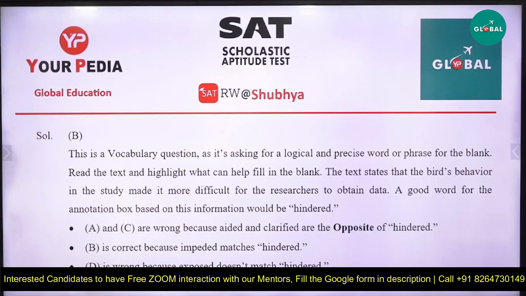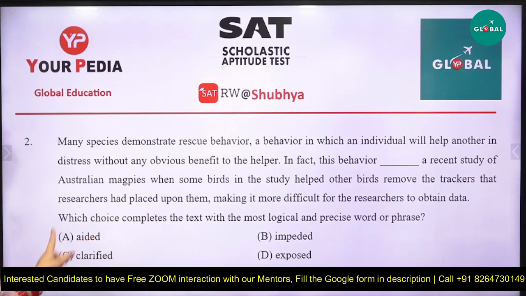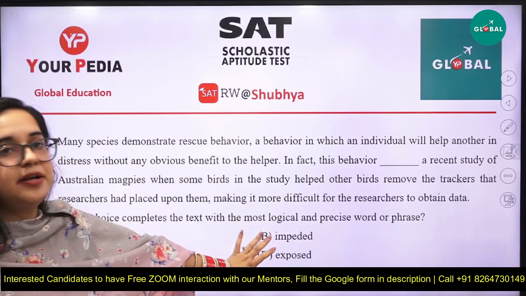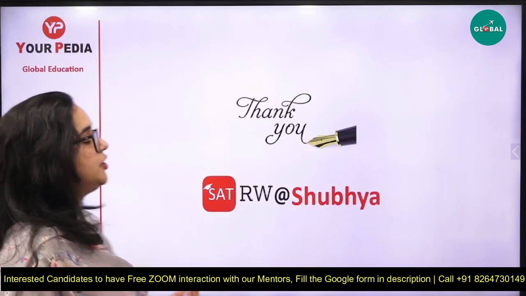A and C are wrong because aided and clarified are the opposite. We all know that we were given four options. Two of them were positive, exposed was a neutral word, and impeded was the only word that was negative. And we needed a negative answer. B is correct because impeded matches hindered, and hindered or obstacle was something we were looking for. D is again wrong because it does not match, though exposed was a neutral word.